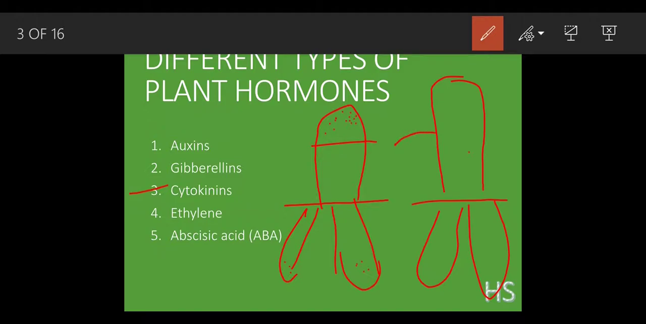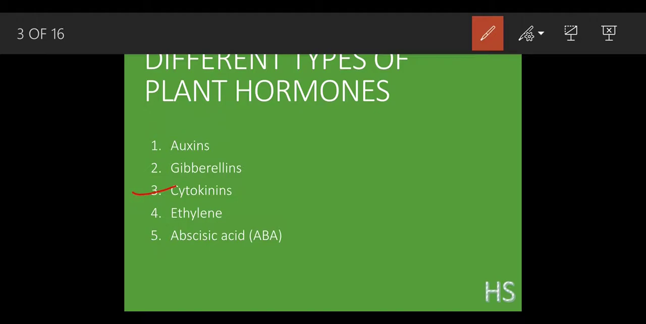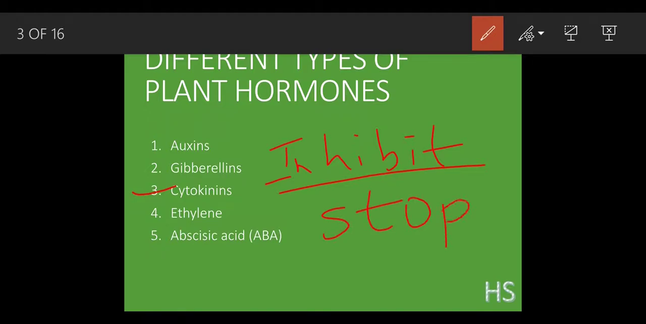The lateral part means the part which grows from the side, I mean the branches. The branches are small in size, and the shoot is quite big, but the branches are very short. This used to happen with auxin, which is called apical dominance. But the function of cytokinins is that they inhibit apical dominance. What does inhibit mean? Inhibit means, in easy language, stop.